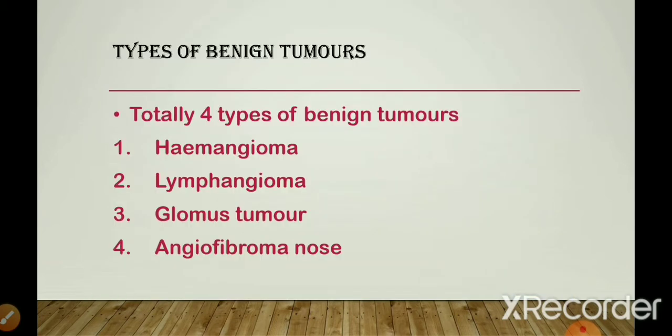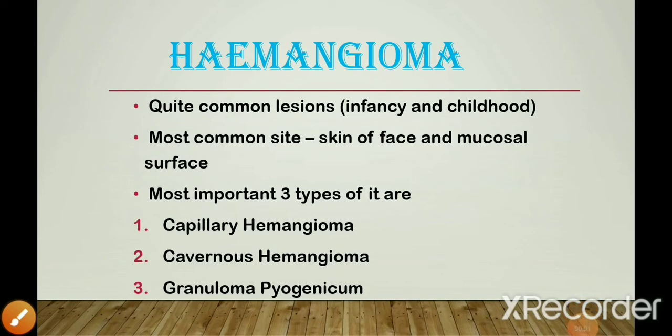So there are generally four types of benign tumors in blood vessels, which are hemangioma, lymphangioma, glomus tumors, and angiofibroma of the nose. Let us first talk about hemangioma. These are quite common lesions which are generally present in infancy and childhood itself. The most common sites are the skin of the face and the mucosal surface. The three most important types are capillary hemangioma, cavernous hemangioma, and granuloma pyogenicum.